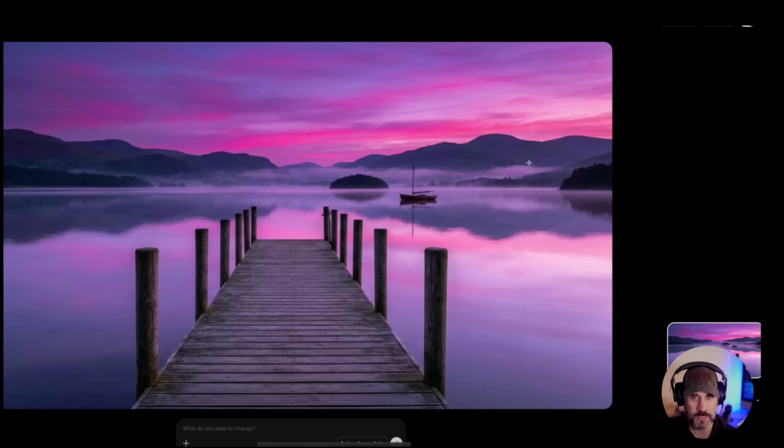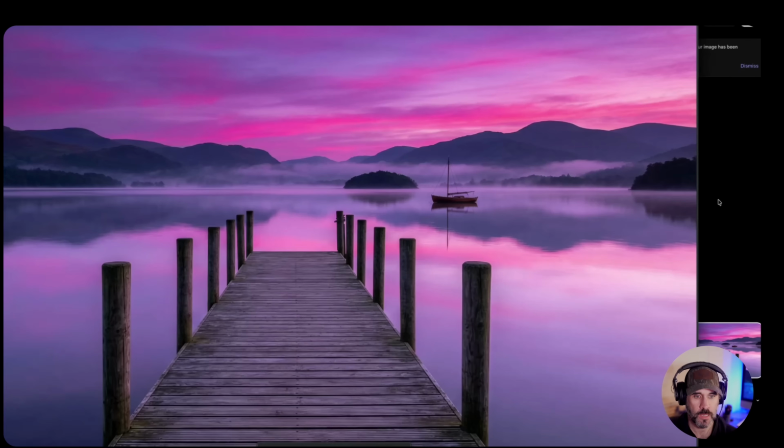And again, you can always upscale this. You just click download, upscale to 2K. Once it's done upscaling, you'll download it and we can open that up and take a look at it. This is going to be the one with the sailboat, so it should be clearer than this is currently. And here's the 2K file. Very nice. Looks very good. I like it.